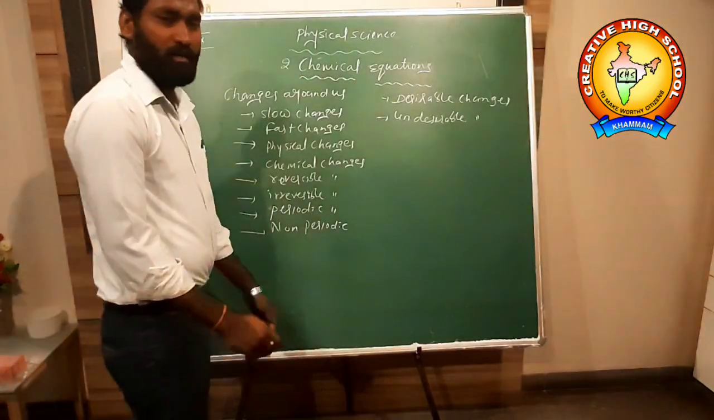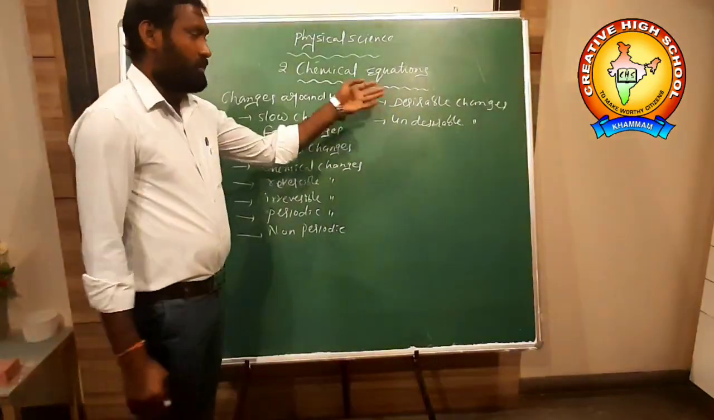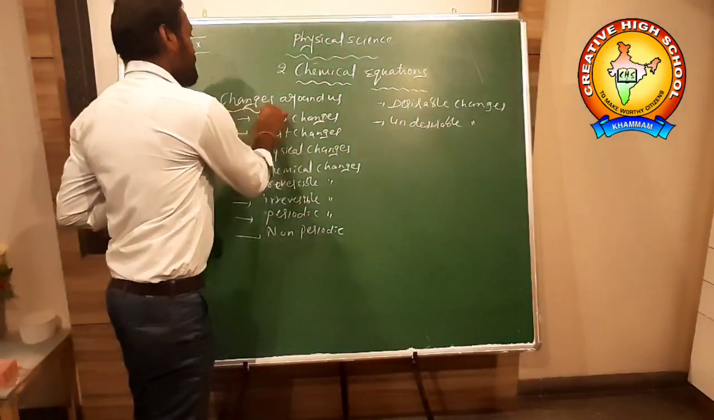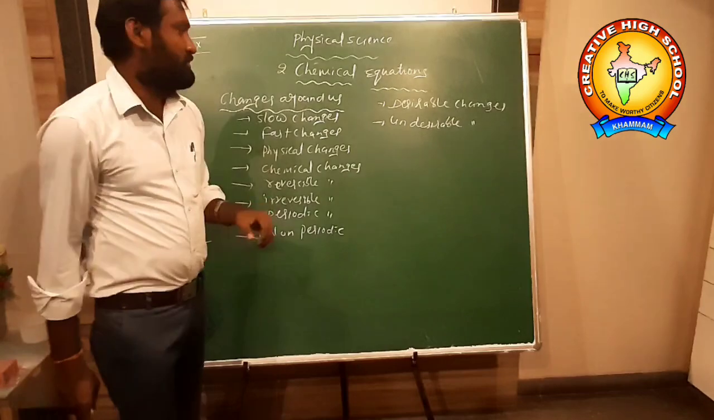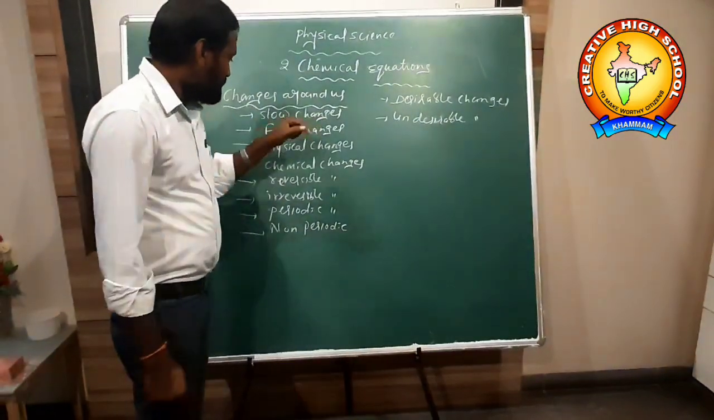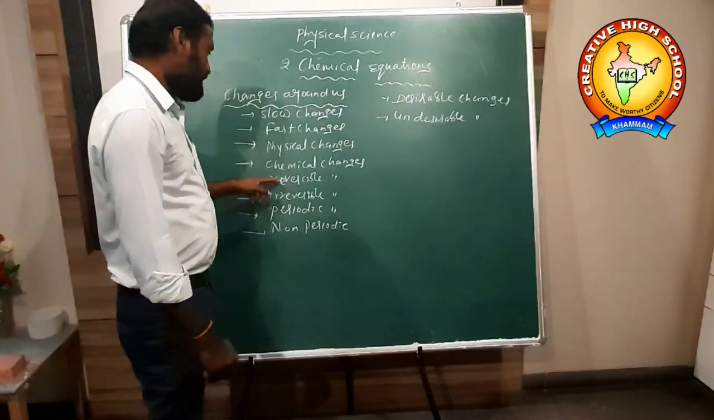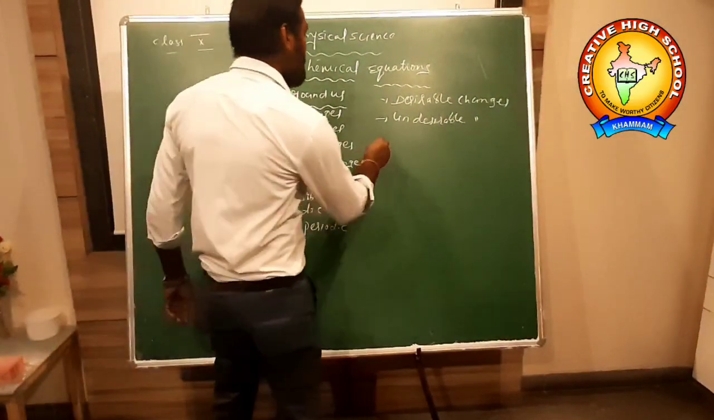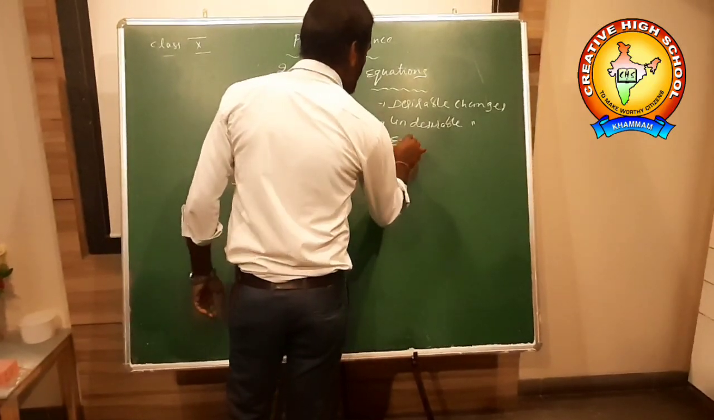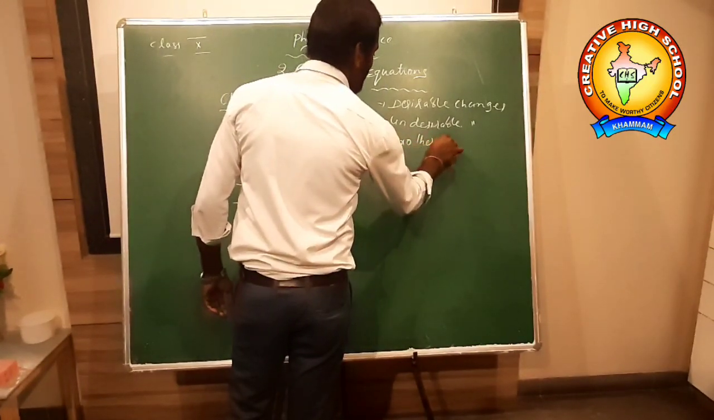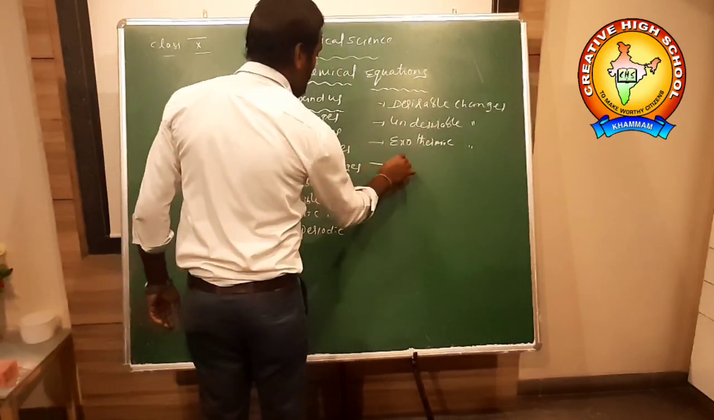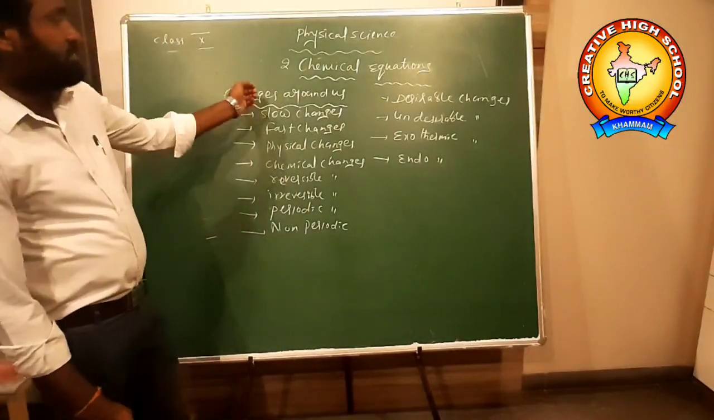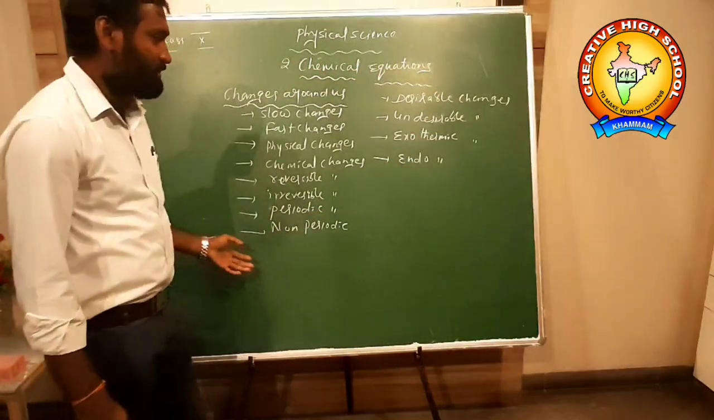So like that we have so many changes occurring in our daily life. For example, slow changes, fast changes, physical and chemical changes, reversible and irreversible changes, periodic and non-periodic changes, and exothermic changes and endothermic changes. These are the different types of changes we observe in our daily life.